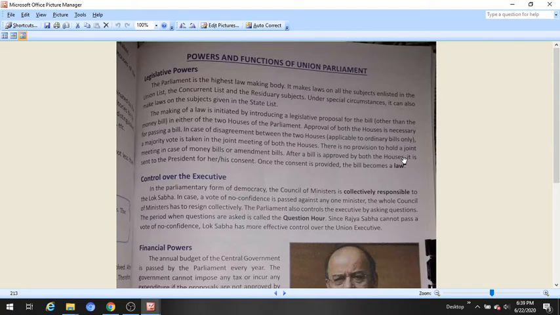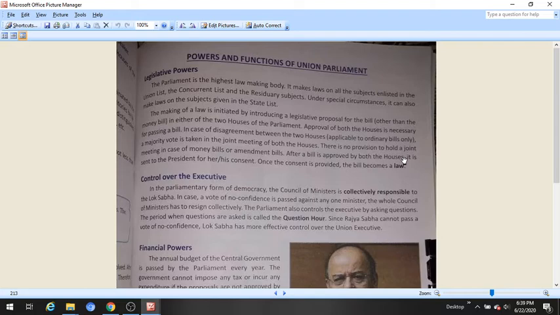In case of disagreement between the two houses, applicable to ordinary bills only, a majority vote is taken in the joint meeting of both houses. Only in the case of ordinary bills the joint meeting of both houses, the Lok Sabha and Rajya Sabha, can be called.